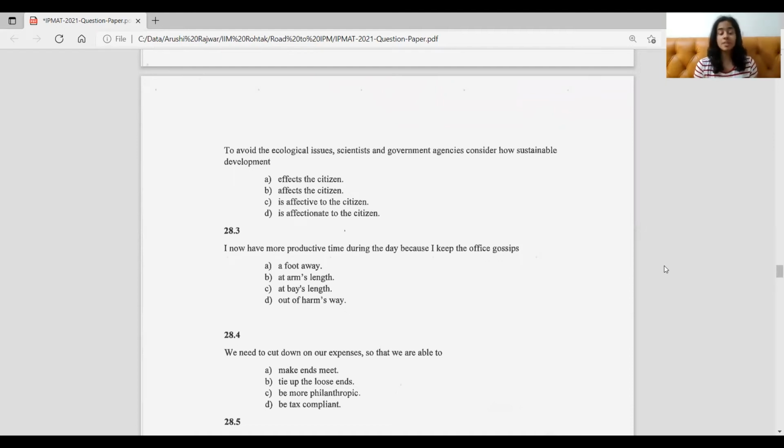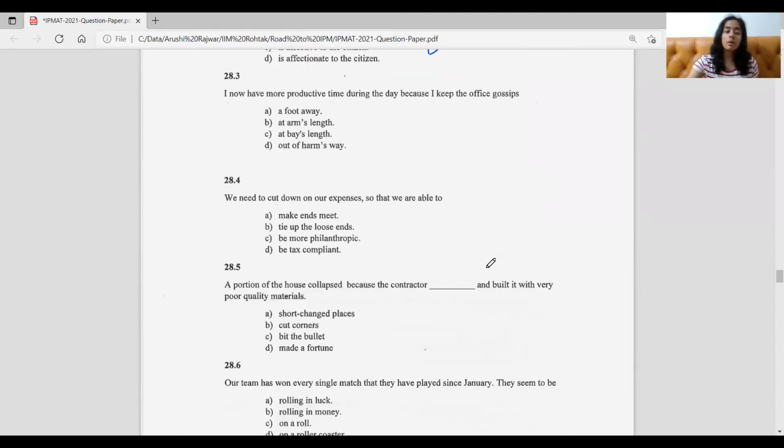C is effective to the citizens. Now also, is effective is not the right way to say it. Is effective could maybe have been the right option, but it's just a longer way of saying the same thing. Affects the citizens. So that doesn't make it the most suitable one, so we'll eliminate it too. Coming to D, is affectionate to the citizen. Now affectionate has a completely different meaning. It's talking about love and having a certain kind of feeling towards someone. But that's not what we're talking about here clearly. So that's why our option that we'd go with is B, how it affects the citizens. So it's B. Now coming to the third one.